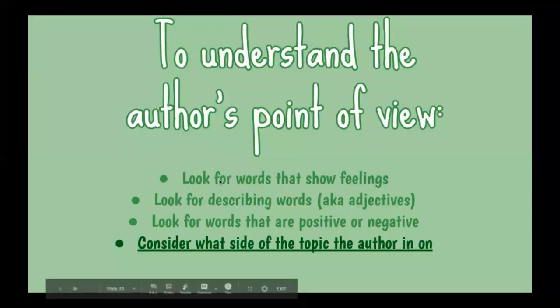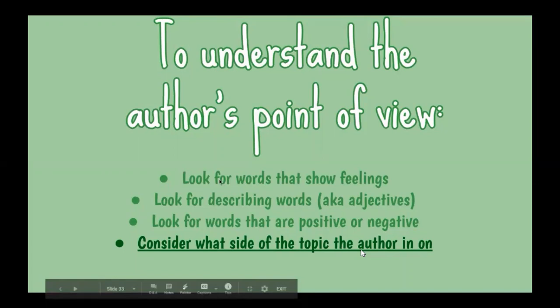This is very important here, guys, to know the author's feelings and thoughts. You have to look for words that show feelings, or look for adjectives like amazing, great, sad, okay, bad also. And you have to look for words that are positive or negative. And you have to consider what side of the topic the author is on. So if he likes fast food, he will say all the good things about fast food and not a bad thing. If he doesn't like fast food, he'll say all the bad things about fast food and not a single good thing. Okay, this is it.